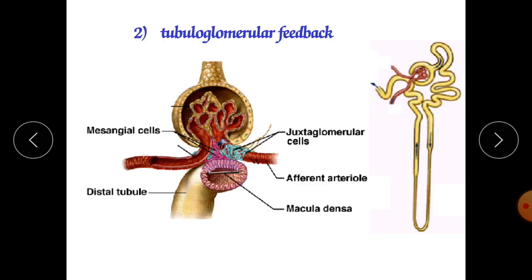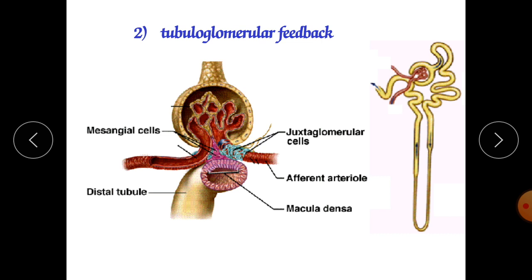Second is tubuloglomerular feedback. In this mechanism, it occurs only due to the juxtaglomerular apparatus. Here the macula densa cells are present. What is the juxtaglomerular apparatus? It is near the glomerulus, the part of the distal convoluted tubule which is attached to the glomerulus. Juxta means near, and these juxtaglomerular cells, the macula densa cells, have a great role in the absorption of sodium ions and chloride ions.